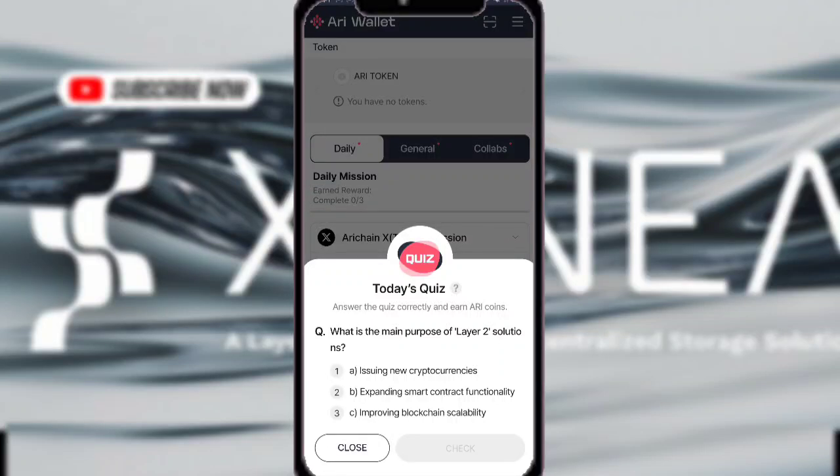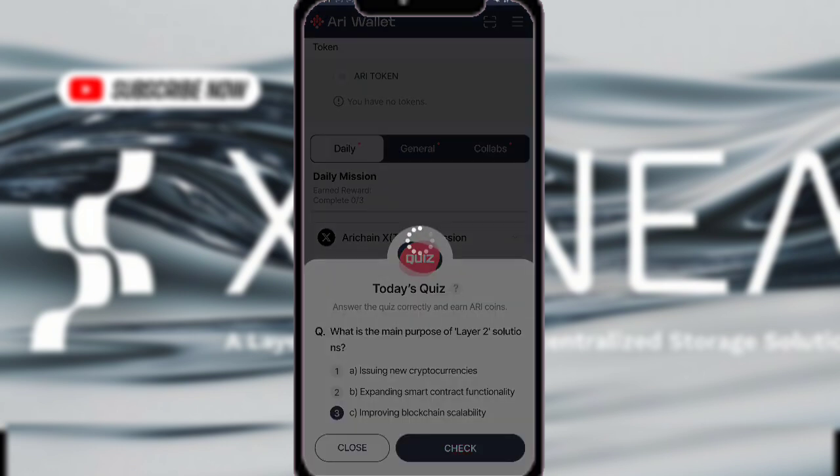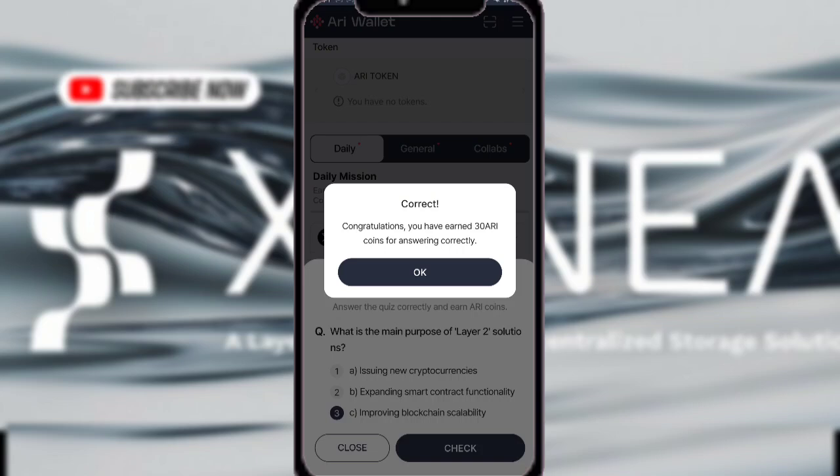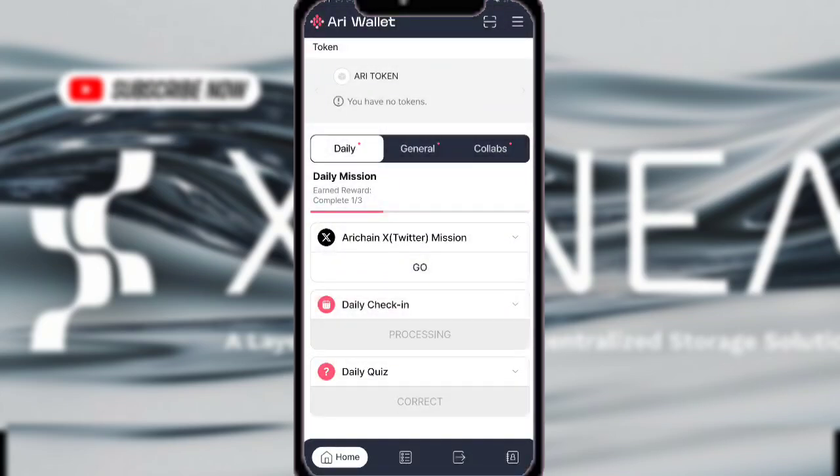So the question of the day: what is the main purpose of layer 2 solution? So the main purpose for layer 2 solution: improving blockchain scalability. Since layer 2 is not a layer 1 blockchain, it is a blockchain that is created under a new blockchain. So here is the answer, which is number 3, which is C. So let's click on checking. So congratulations, I've been clicking the correct answer.